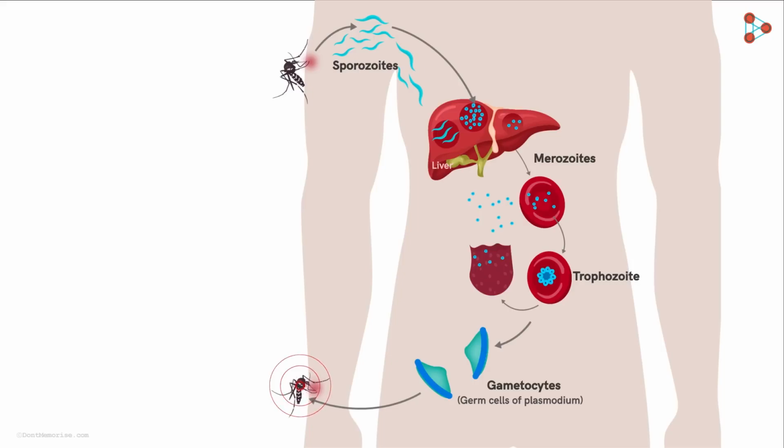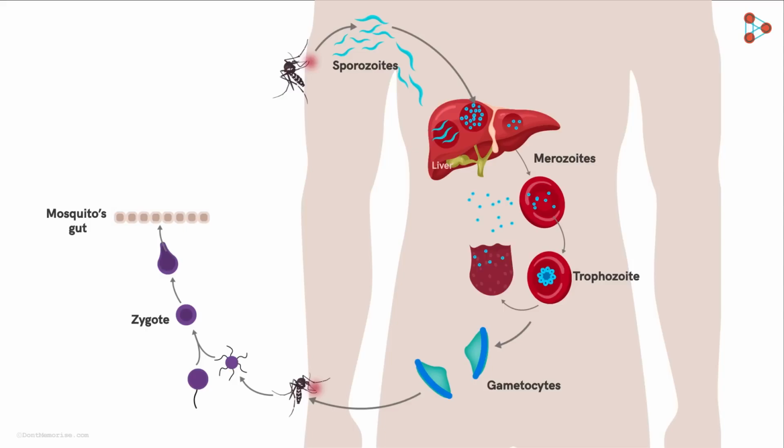Now here, in the mosquito's body, both male and female gametocytes, which are like the germ cells, fuse to form a zygote. That is, the fertilization of these gametocytes results in the formation and development of a zygote in the mosquito's gut. From here, a structure called the oocyst is developed, which crosses the gut wall and reaches the salivary glands. Here, the oocyst releases several sporozoites, which are the mature infective forms of the parasite, ready to infect a new healthy individual with the next blood meal.